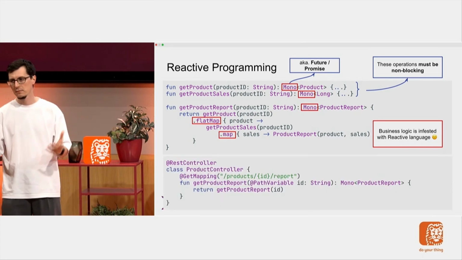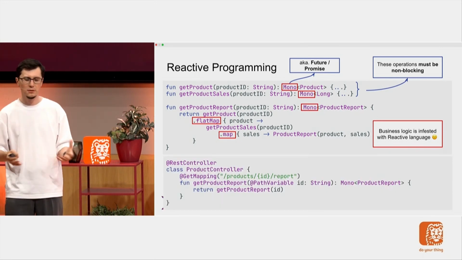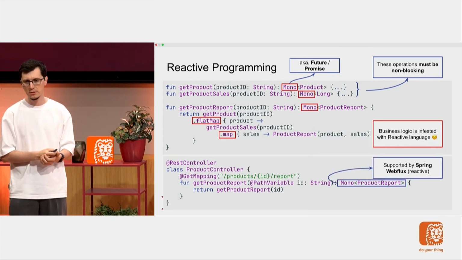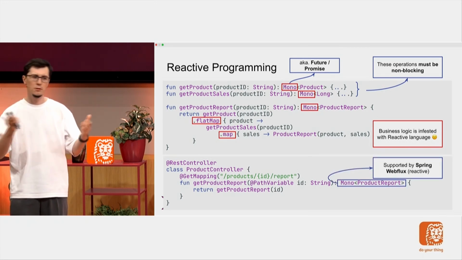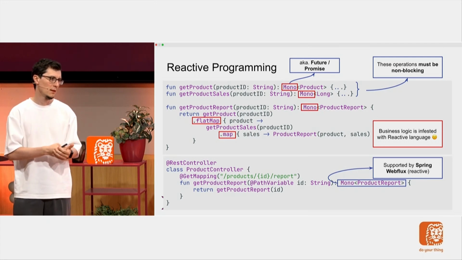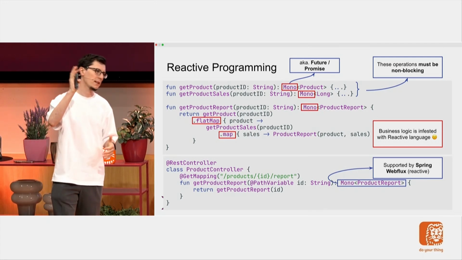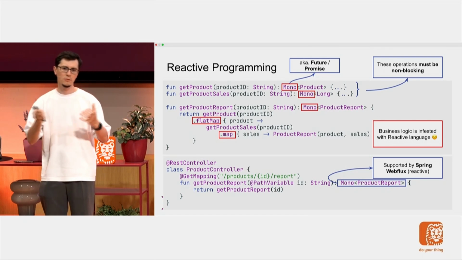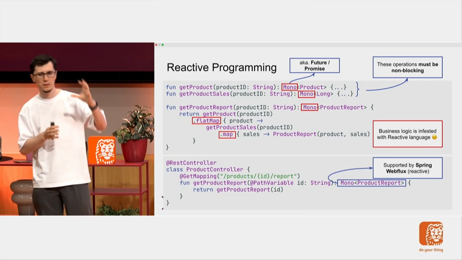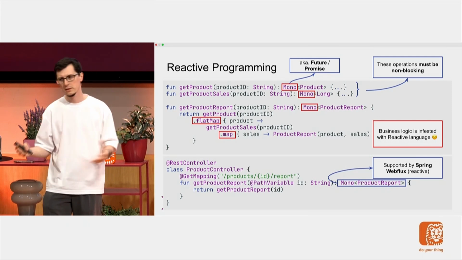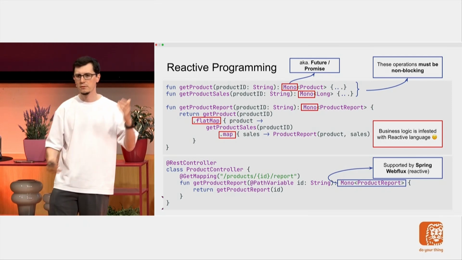Though, as I said, this is a common thing used in the JVM world. For example, if you use Spring WebFlux, it's a reactive version of the normal Spring Boot, and then you can just return a Mono from your controllers, and you have a full reactive stack. And of course, Spring WebFlux and the Spring stack also include reactive libraries for REST clients and databases and everything. So you can have the full stack.